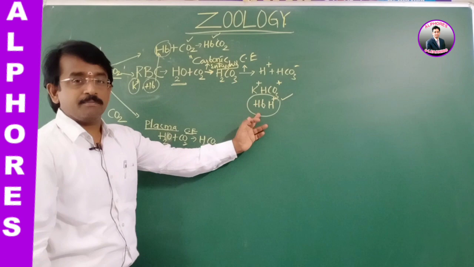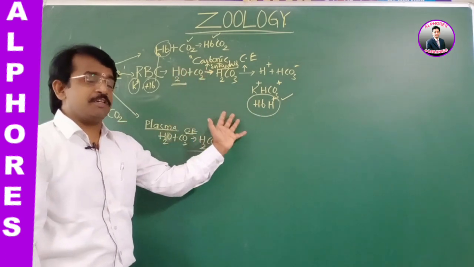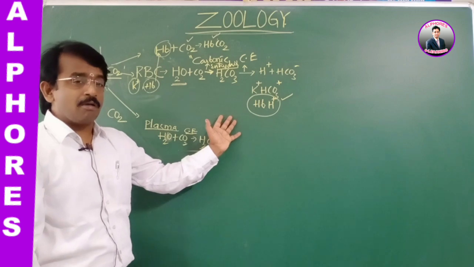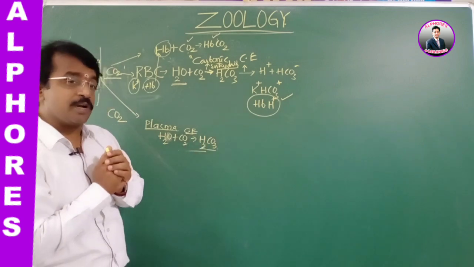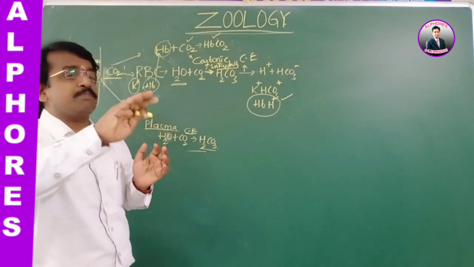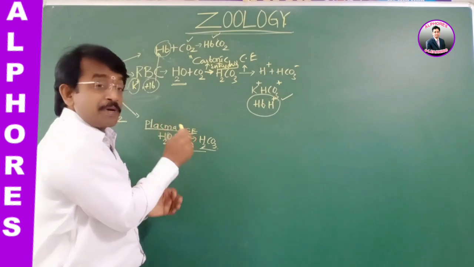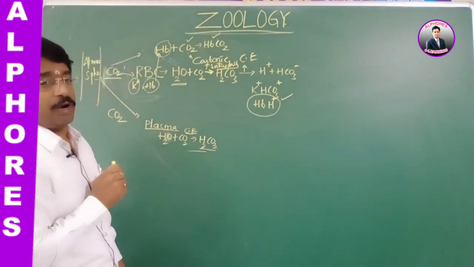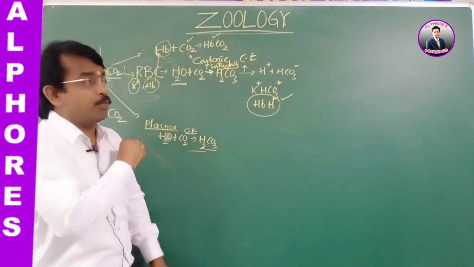Look here. In general, with the blood, in the case of the RBC, hemoglobin carries the oxygen. Is it right? So that is taking place up to the tissues. Next, as the partial pressure of carbon dioxide is more at the tissues, the dissociation of oxyhemoglobin takes place.